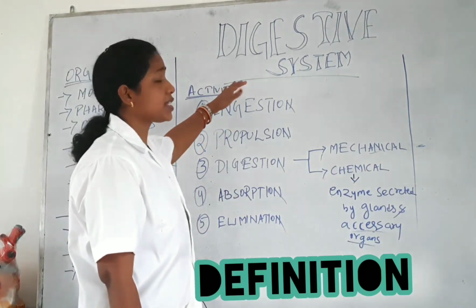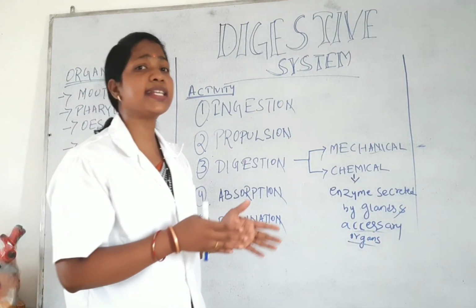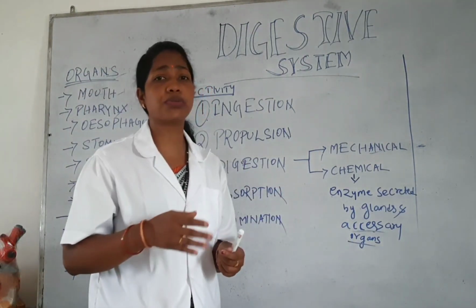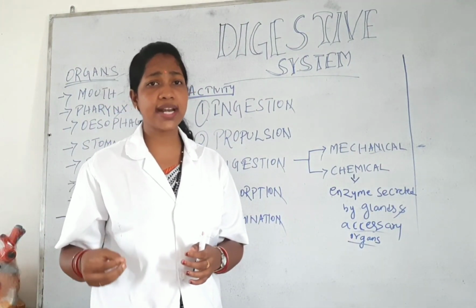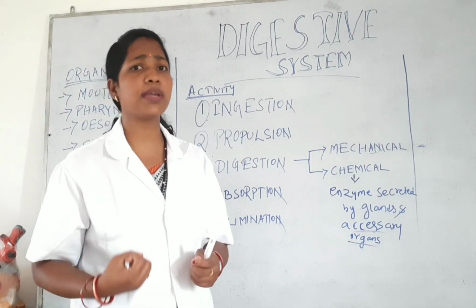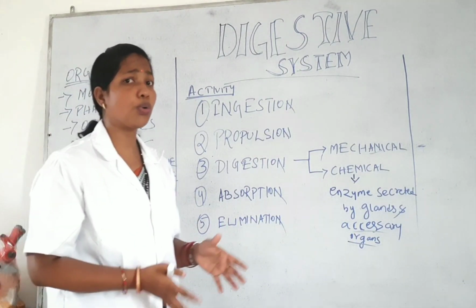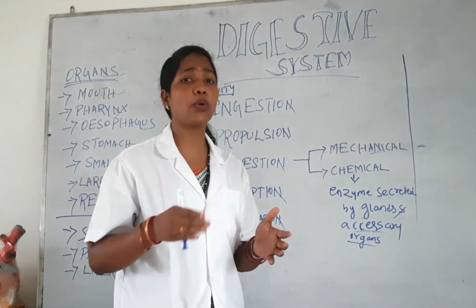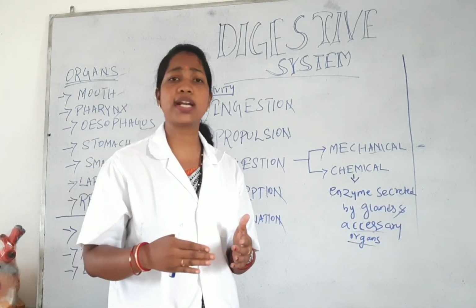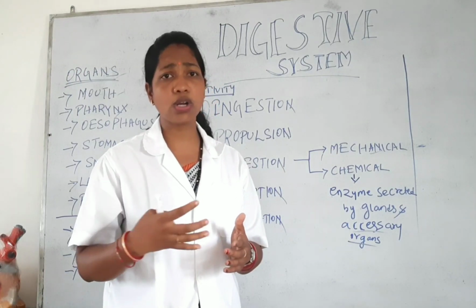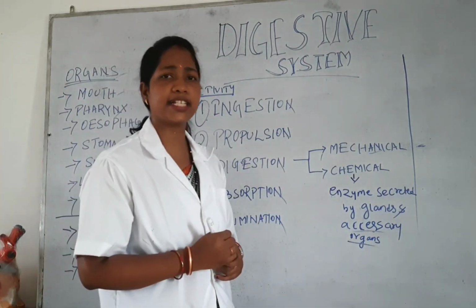First of all, we should discuss the definition of the digestive system. So what does digestive system mean? It is a process in which our food substance is broken down into small molecules and converted into nutrients, and those nutrients are absorbed in our body. So we take some food, and that food is broken down into small molecules and converted into nutrients, and those nutrients act as energy or are absorbed as energy in our body. That total procedure is called the digestive system.